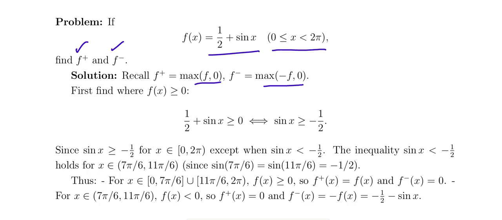So consider the inequality sin x less than minus 1 by 2. That is true for x belonging to 7 pi by 6 to 11 pi by 6, because sin 7 pi by 6 and sin 11 pi by 6 are equal to minus 1 by 2. So for x belonging to the intervals 0 to 7 pi by 6 and 11 pi by 6 to 2 pi, f of x is greater than or equal to 0.